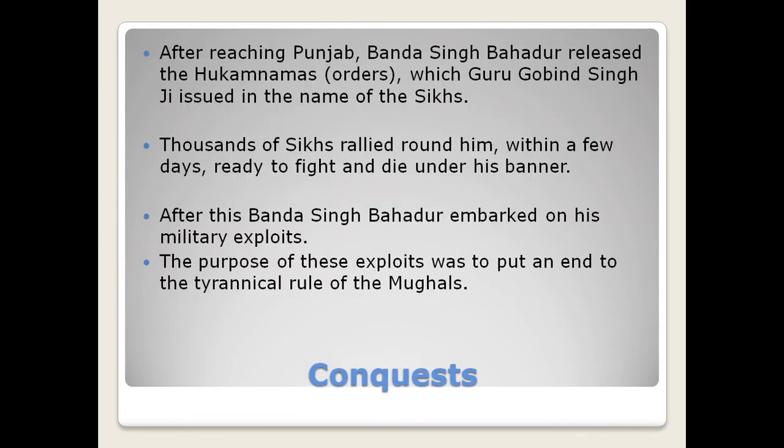Now, after reaching Punjab, Banda Singh Bahadur released the Hukamnamas, the orders which Guru Gobind Singh had issued in the name of the Sikhs. Thousands of Sikhs rallied around him within a few days, ready to fight and die under his banner. So he was all set to embark on his mission to avenge the atrocities committed on the Sikh community. After this, Banda Singh Bahadur embarked on his military exploits. The purpose was to put an end to the tyrannical rule of the Mughals, under which the people of Punjab, both Hindus and Muslims, had been living.